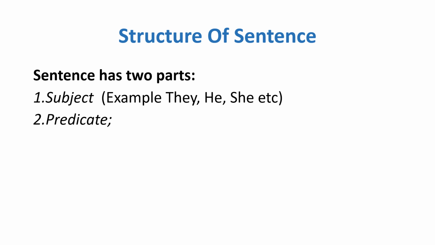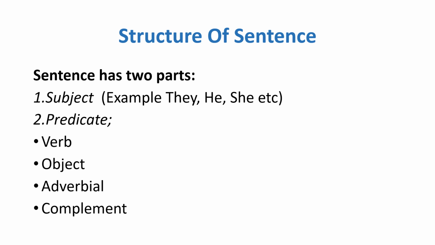The subject could be anything. It could be a noun, it could be a pronoun, or anything which is the doer of the action. For example, they, he, she, it. For example, I say that he plays cricket. Here, he is the one performing the action. Therefore, he is the subject. Predicate includes verb, object, adverbial, and complement.